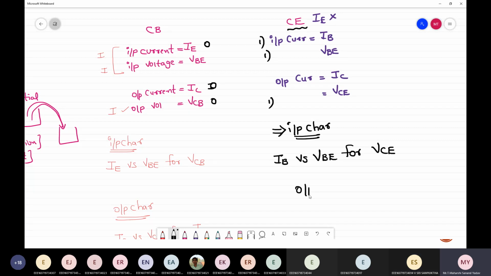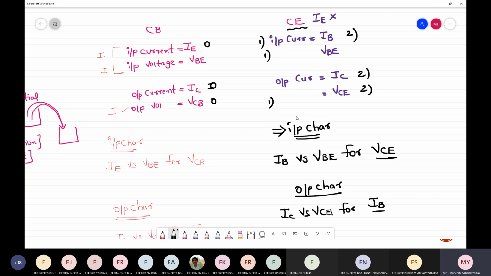Next, suppose I want it for output: IC versus VCE for different values of IB. That's it. So these are nothing but the output characteristics. It is a simple concept. If you are plotting input characteristics, it will be with respect to output voltage. If it is output characteristics, you plot for different values of input current. So we have seen till here.